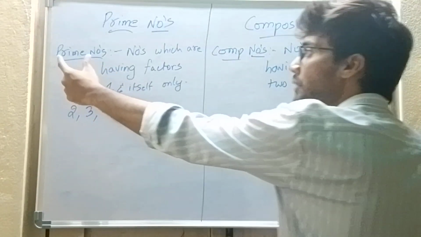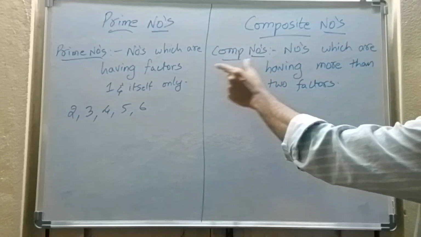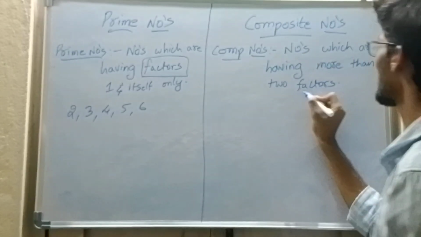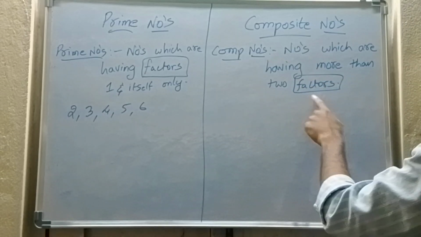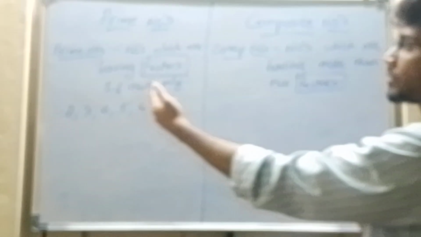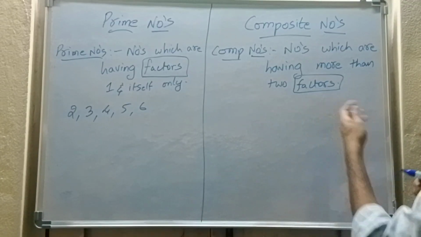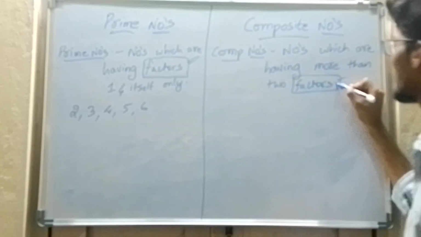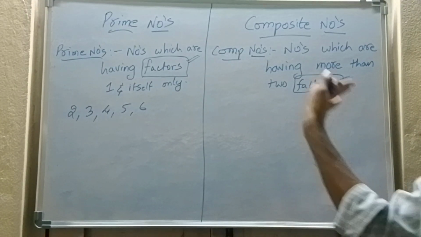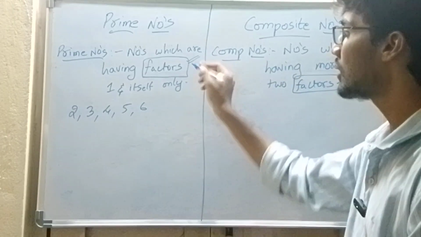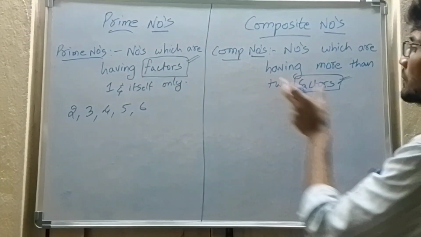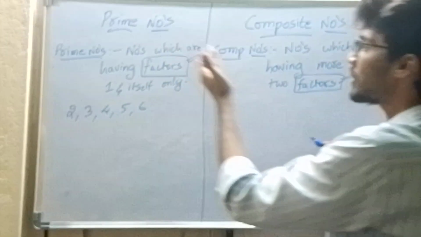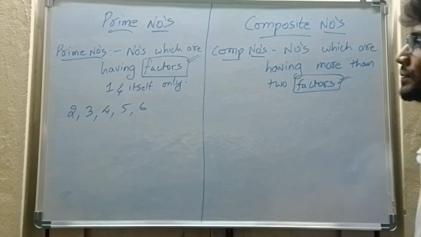To understand what prime numbers and composite numbers are, you see one term here: factors. That's why I have taught factors before prime numbers and composite numbers. What are factors? Numbers which divide the given number are called factors. Now we are familiar with the word factors, so we can easily understand what prime and composite numbers are.